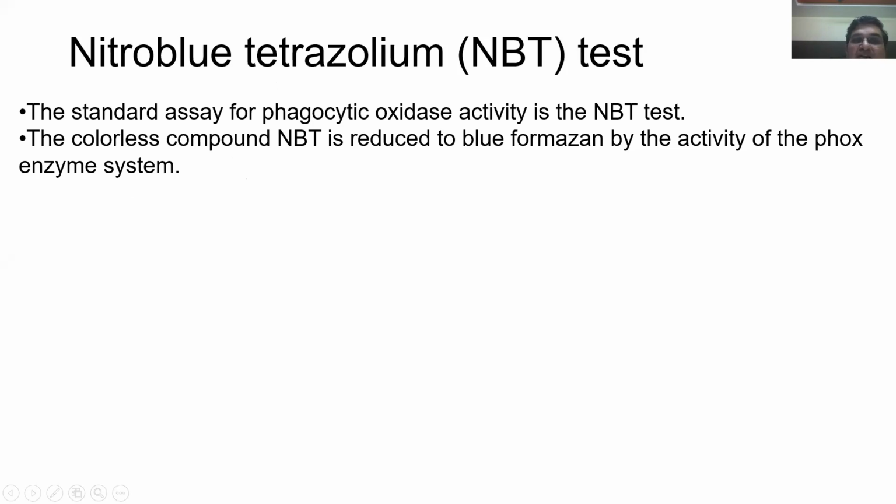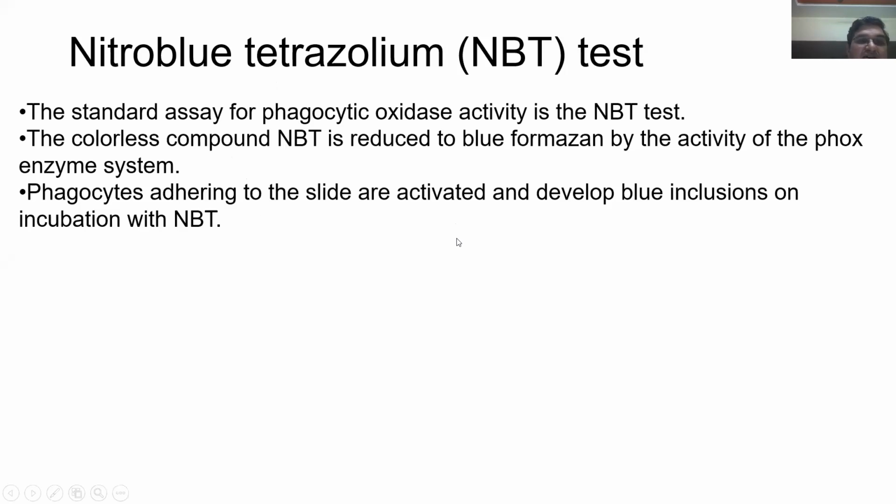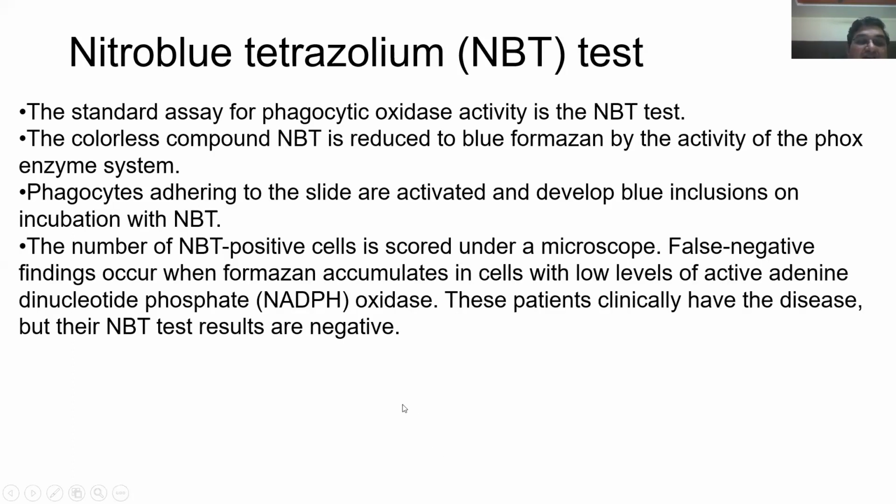Colorless compound NBT is reduced to blue formazan by the activity of the enzyme system. Phagocytes adhering to the slides are activated and develop blue inclusions with NBT. The number of NBT positive cells are scored under a microscope. False negative findings occur when formazan accumulates in cells with a low level of active NADPH oxidase.